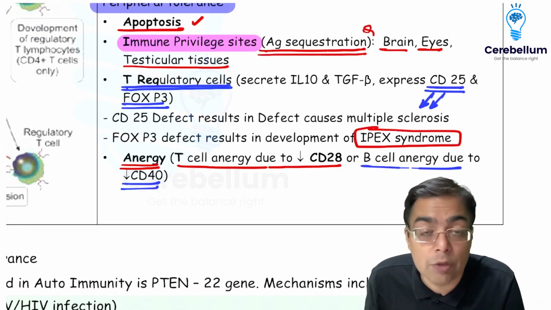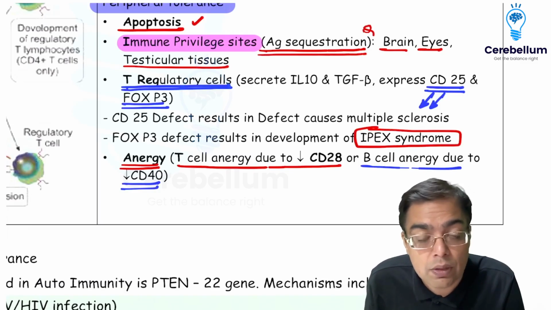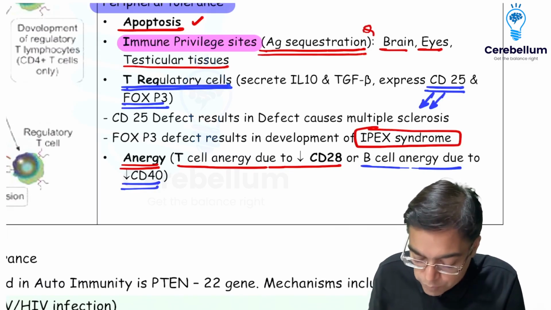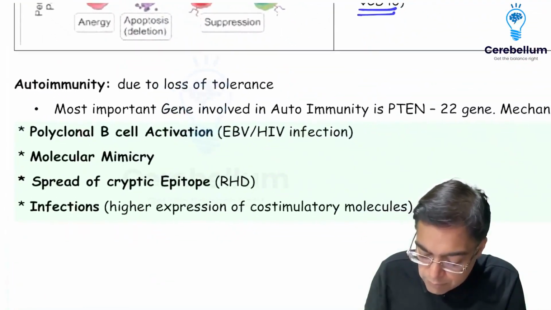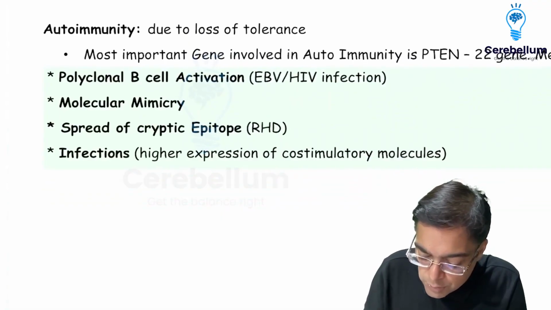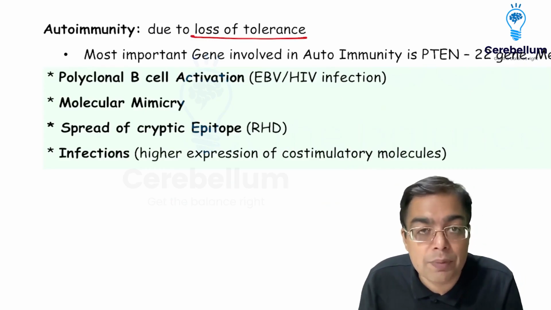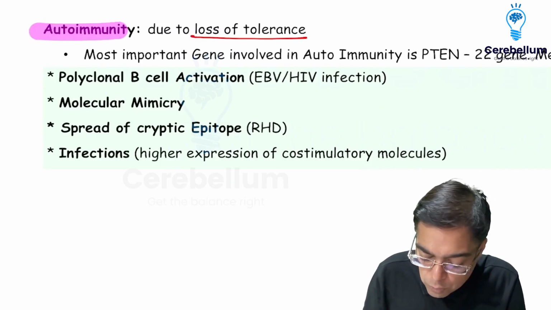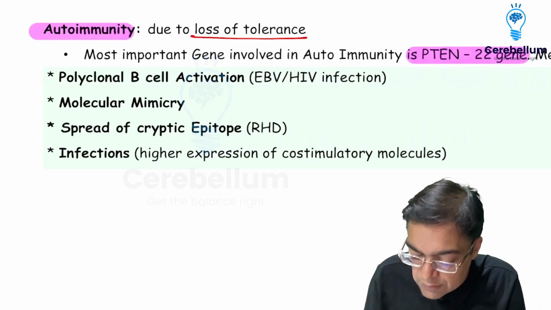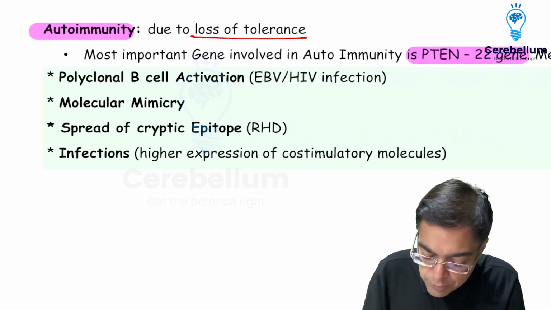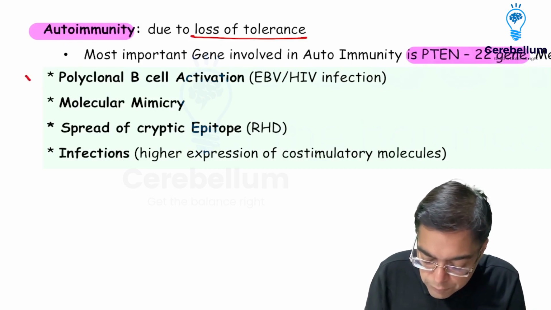Now imagine a situation in which tolerance fails, which means the immune system is going to start attacking self-antigens. That would be a condition associated with development or high risk of autoimmune disorders. So what can be the reason for autoimmune disorders? Primarily because of loss of tolerance. Mechanisms can be so many, but the first mechanism could be a genetic factor. Number one gene which can contribute to development of autoimmune disorders is a gene that is given the name of PTPN22. There can be other factors as well. I must make a mention over here of the activation of the B cells.